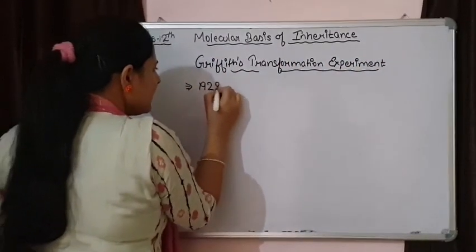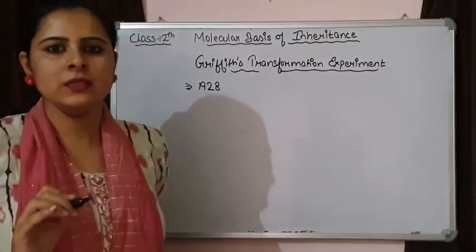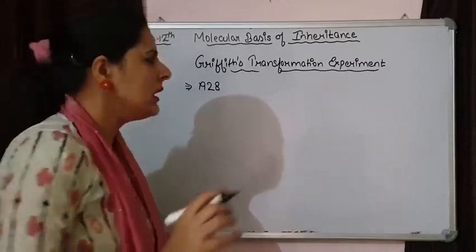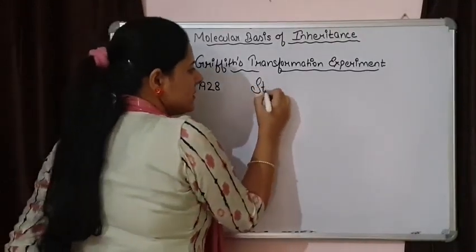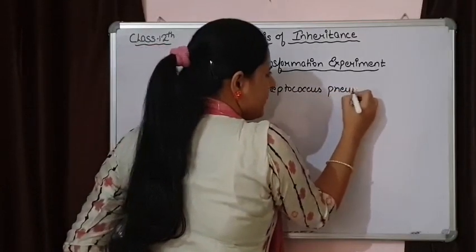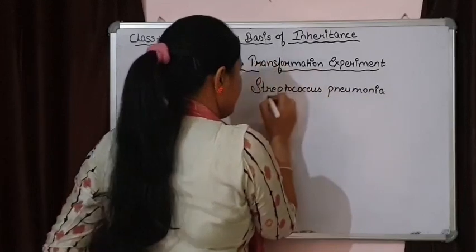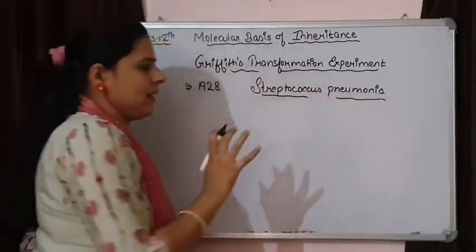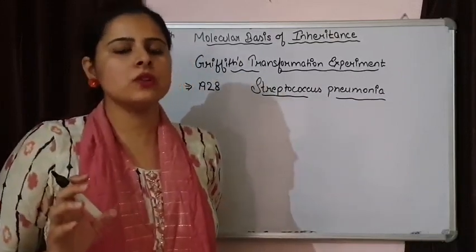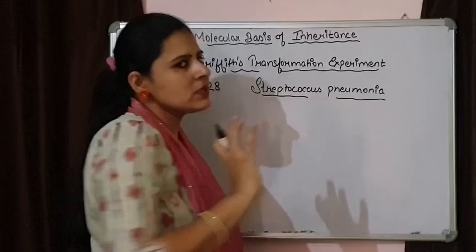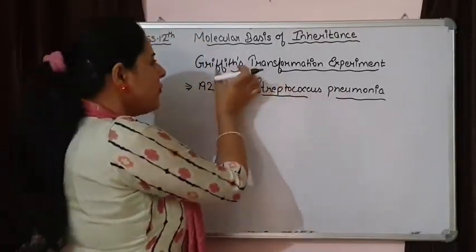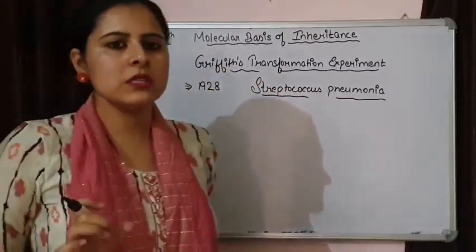Griffith worked in 1928, and he was working on a bacteria, Streptococcus pneumoniae. This is a bacteria that causes pneumonia in mammals. In human beings also, pneumonia is caused by Streptococcus pneumoniae. So you can say the working agent of Griffith's experiment was Streptococcus pneumoniae.